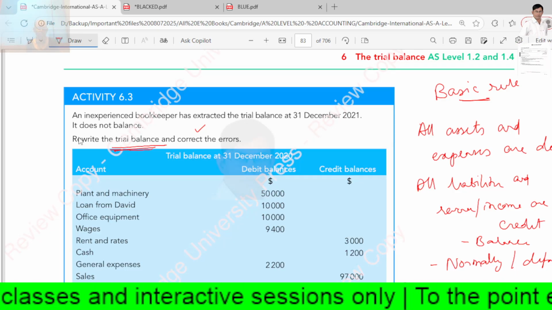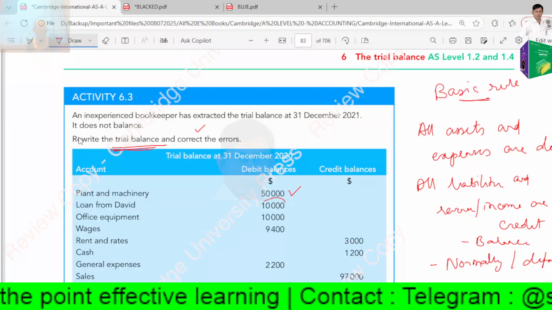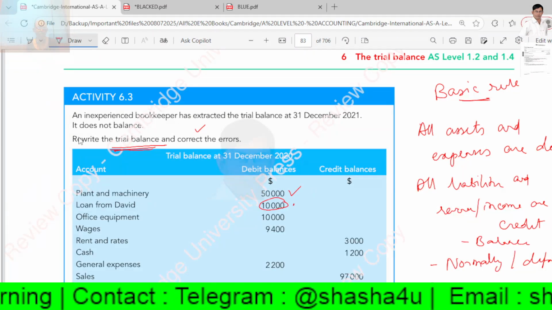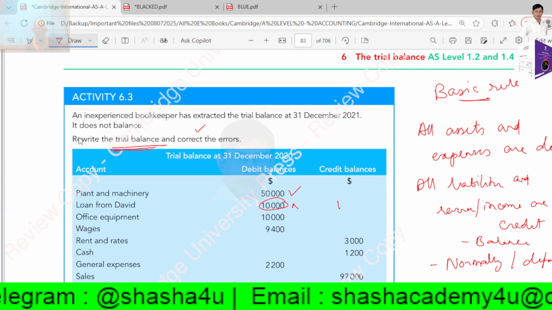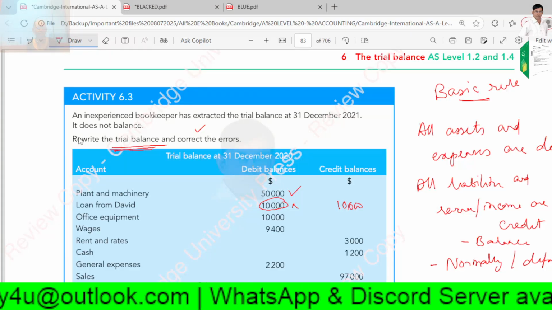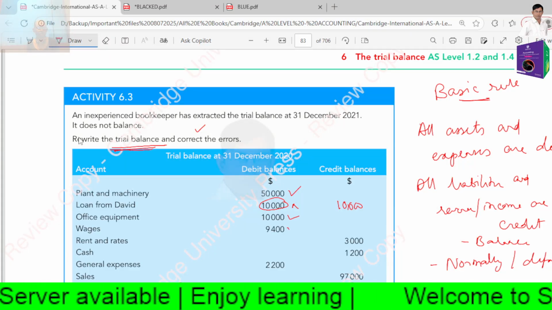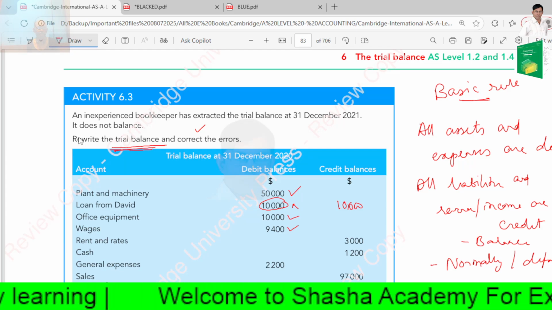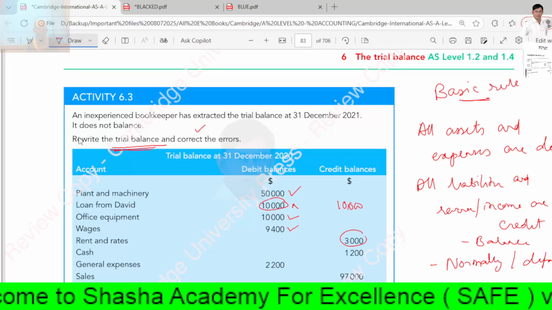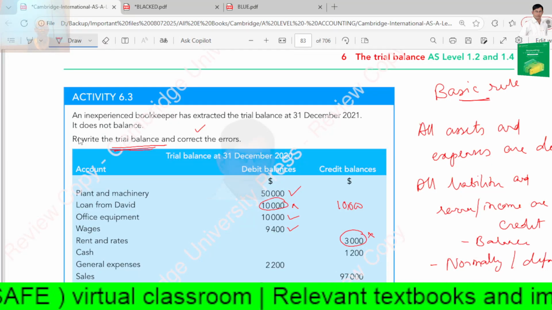So plant and machinery is a debit balance, so this is correct. Loan from debit, a loan is a liability, so it should not come here, it should come here. Office equipment is an asset, so it is debit. Wages is an expense, it is debit. Rent and rates are expenses, they are not credit. This is wrong. So 3000 rent and rates, you have to write here.